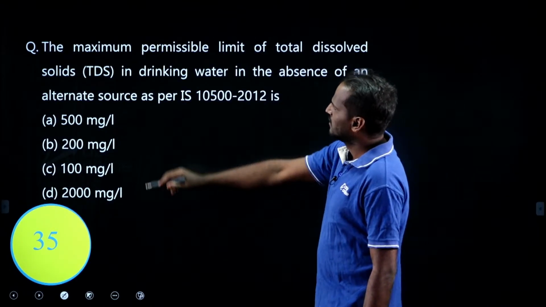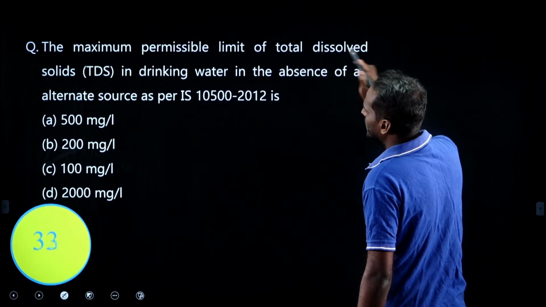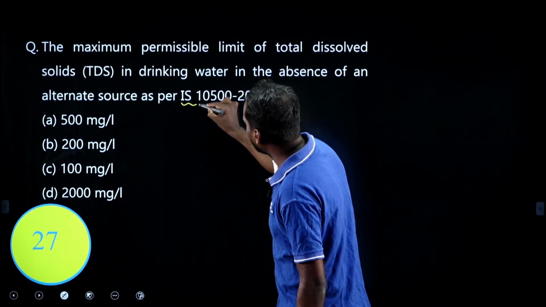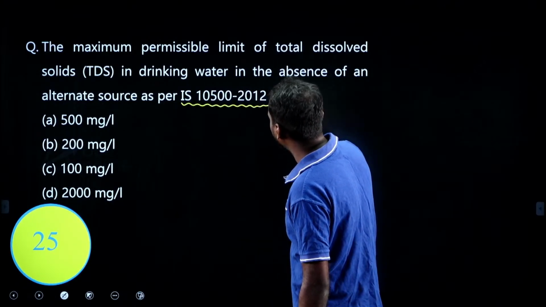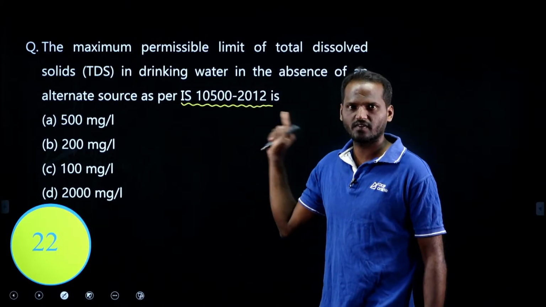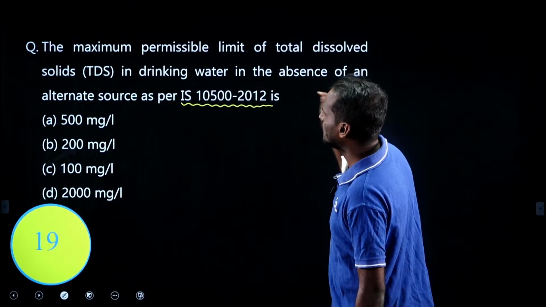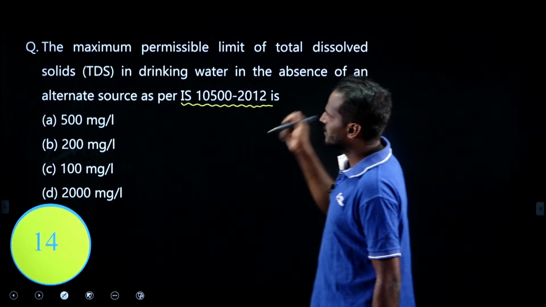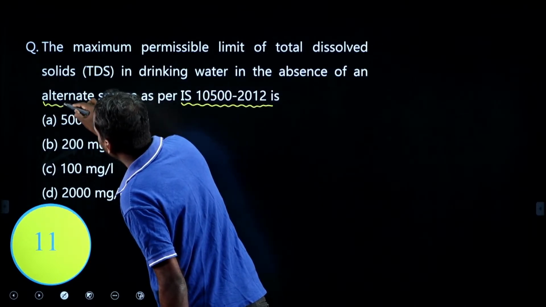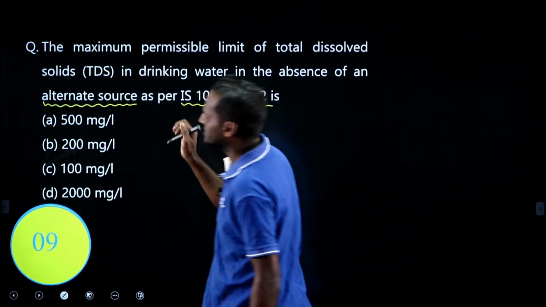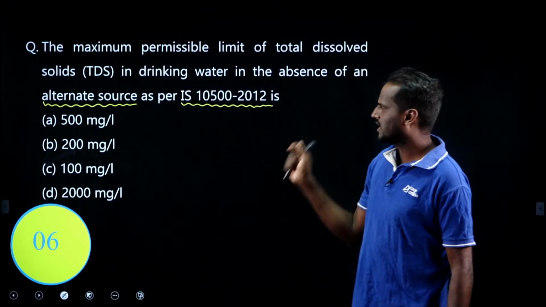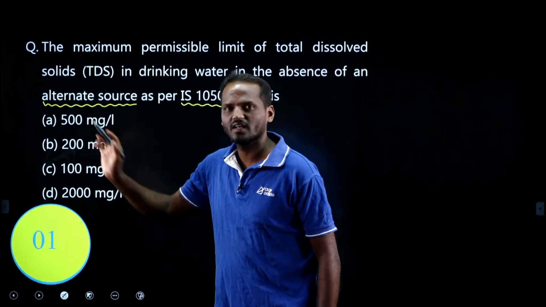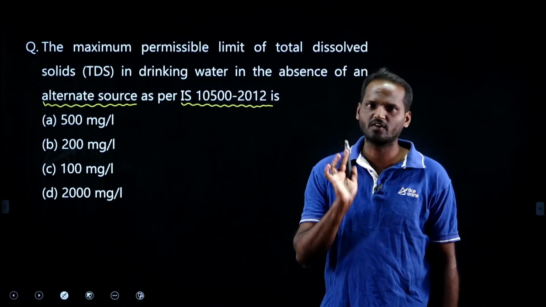Try to solve this: the maximum permissible limit of TDS in drinking water in the absence of an alternate source as per the code. Same water quality standard code. Try to remember the code along with the year also. IS 10500:2012 water quality standard code. What is it asking? The value of TDS, permissible limit, in the absence of an alternate source. If you have observed this kind of wording in the question, you must select the permissible limit, not the acceptable limit. You may often take 500 milligram per liter, but that is wrong. That is the acceptable limit for TDS.